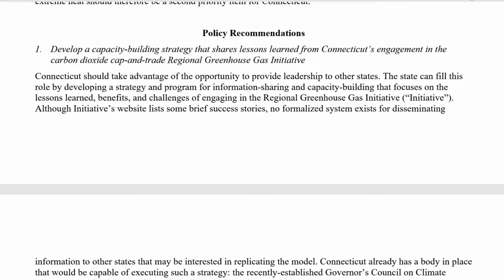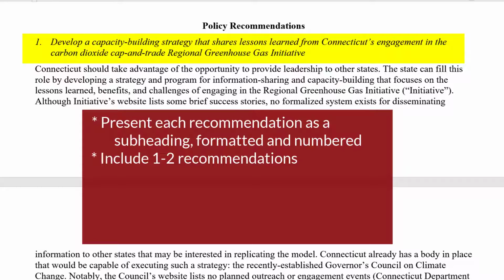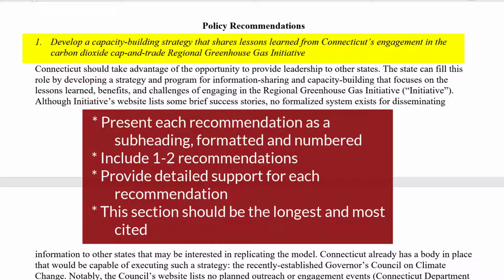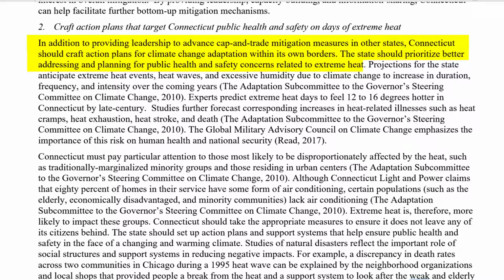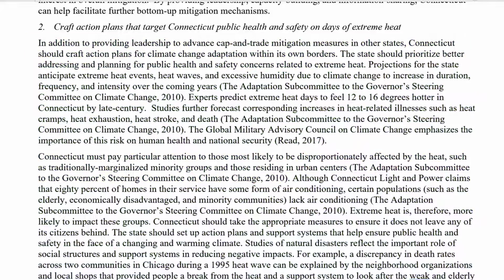Next, in the Policy Recommendations section, present each recommendation one at a time using subheadings formatted and numbered. You should have 1 to 2 recommendations. For the recommendations to have weight, you must provide detailed evidence in support of each of them. This should be the longest and most supported section with cited evidence. Note how the paragraphs begin with clear topic sentences, which are followed by sentences containing evidence for support.